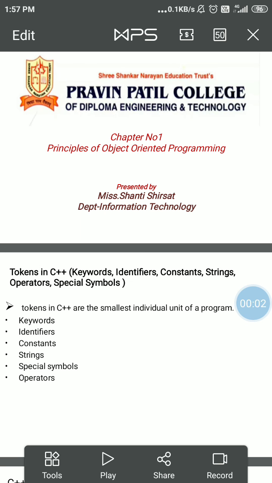Hello everyone. In this session we learn about the tokens in C++. Tokens means the smallest individual part of your program. That is keywords, identifier, constant, operator, special symbols, strings. All these are tokens in C++.